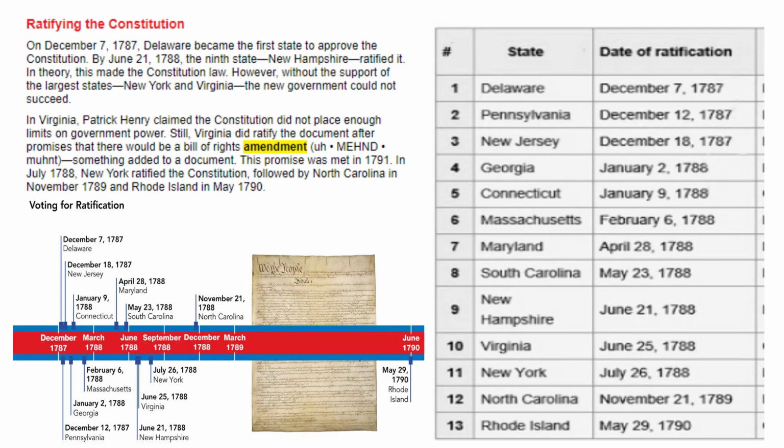Question 12. What promise was made to Patrick Henry and Virginia to convince the state to ratify the Constitution? A promise was made that there would be a Bill of Rights added to the document, and that Bill of Rights would be our first 10 amendments to the Constitution, called the Bill of Rights.